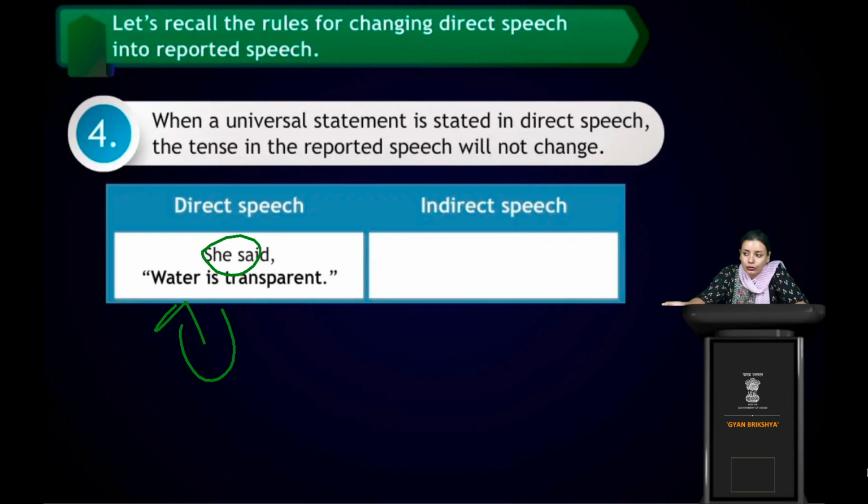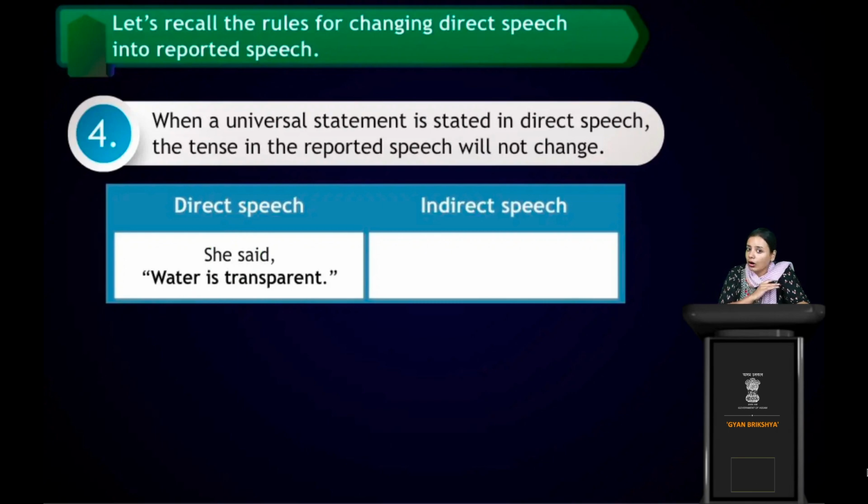Can you even imagine, can you say that water was transparent? Now also water is transparent only, right? And in the coming years also water will remain in transparent form only. So how can we say that water was transparent? Because that doesn't make any sense, right?